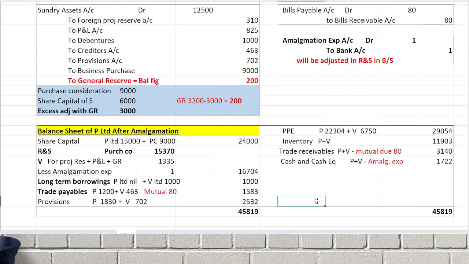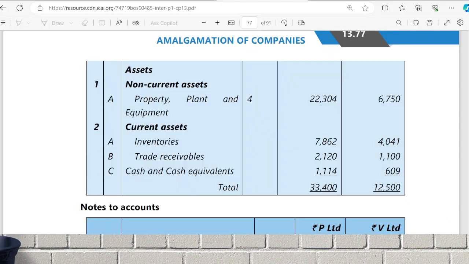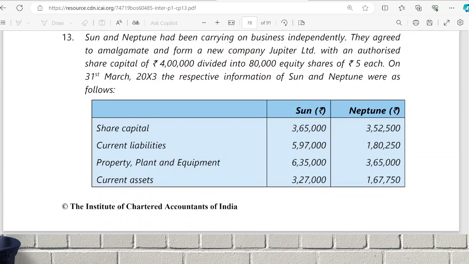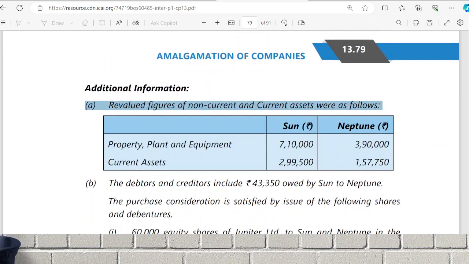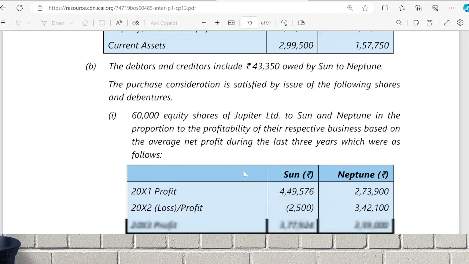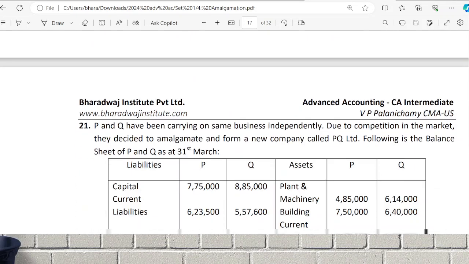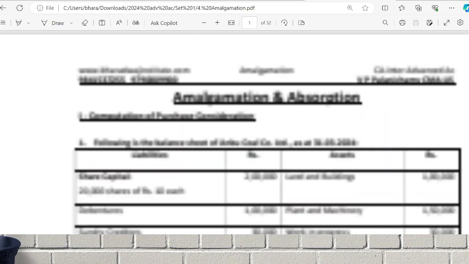This is for question number 12. Question number 13, it is the question we did in our class. You would have worked out on the proportion of profitability, and they allot debentures and shares like that. You can try it at home. They would have given share capital, PPE, revalued figures of non-current assets and current assets, Sun and Neptune, and 15% debentures of Jupiter Limited. Same question we have done in the class.